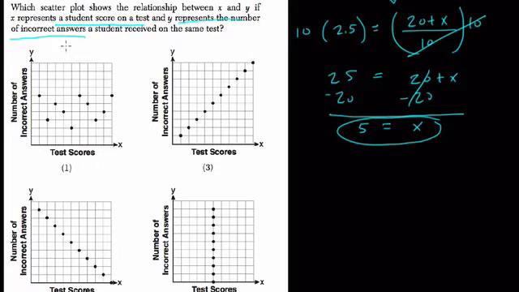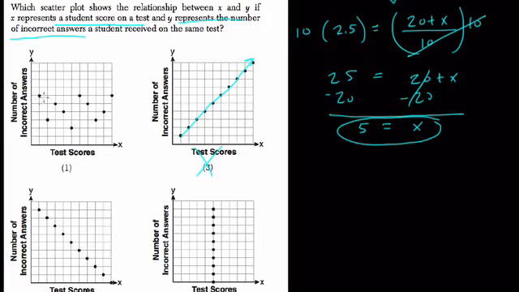So the more answers you get incorrect, the lower your score. So the incorrect answers here on test scores don't really make sense because this is saying the more incorrect answers, the higher your test score. That's not usually going to happen.